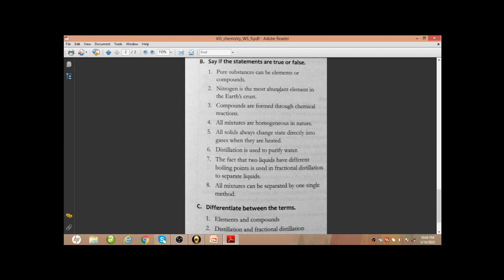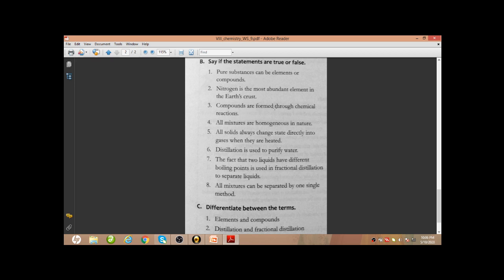Next, nitrogen is the most abundant element in the earth crust. Now, in the earth crust, the most abundant element will be oxygen, but nitrogen is the most abundant in atmosphere. So on earth crust, nitrogen is not the most abundant element, so this will be false.